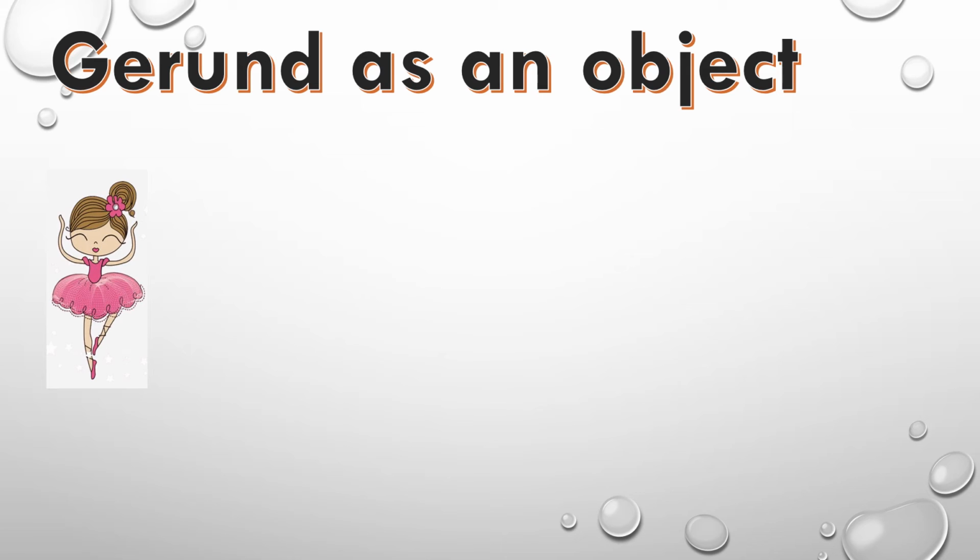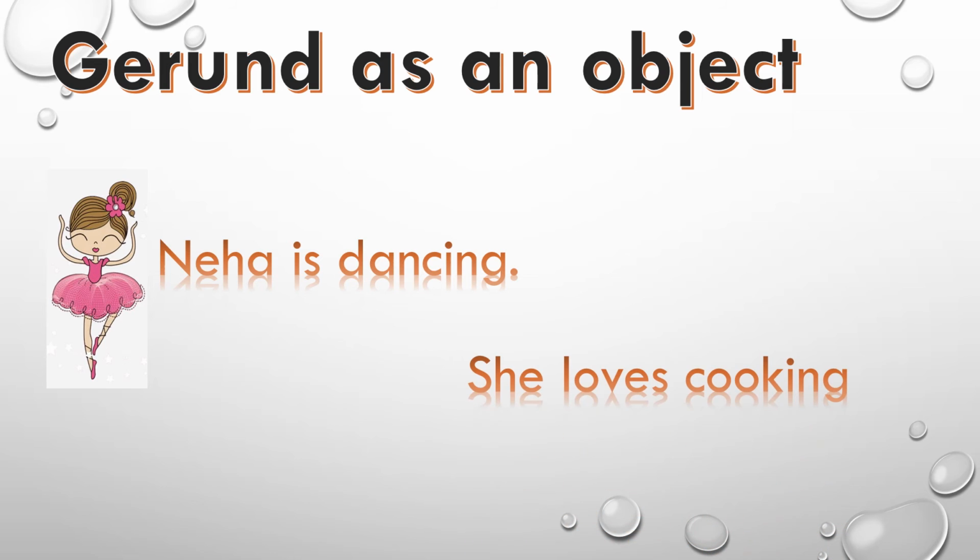So now let's see when gerund comes as an object in a sentence. Neha is dancing. She loves cooking. In this, dancing is your object, but it acts as a gerund in the sentence. And the same goes with cooking. It is an object but it acts as a gerund in a sentence.